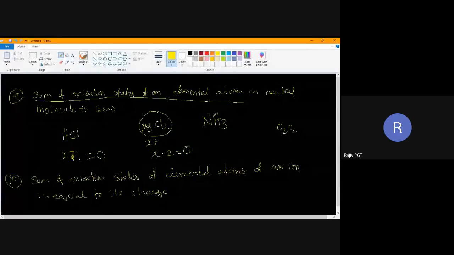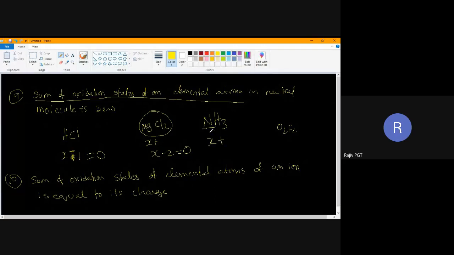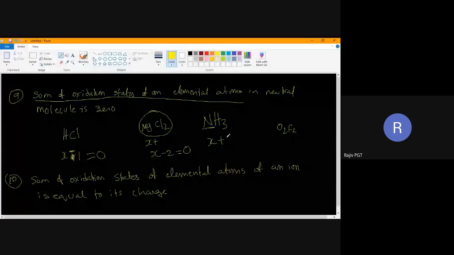Suppose I want to calculate for nitrogen. Nitrogen is not a metal, so it is not a metal hydride. I'll write X plus 3 hydrogens. Each hydrogen is +1, so it will become X plus 3. It's neutral, so it will be equal to 0. So X is equal to -3.